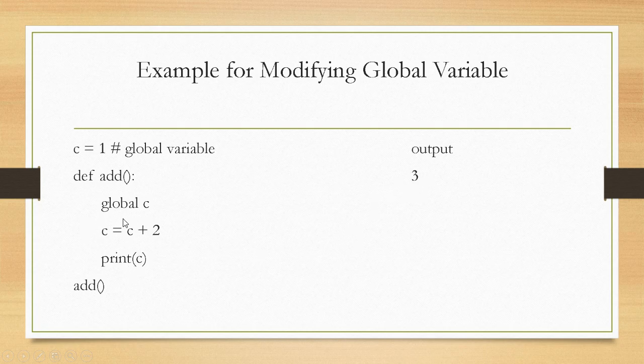Suppose I am not writing global C and we are modifying this value, then you will get an error. That is what we learned in the previous points. That means if I want to read or write, or modify this global variable, then I have to make use of the keyword global. If you are not writing global C, then automatically you get the error.